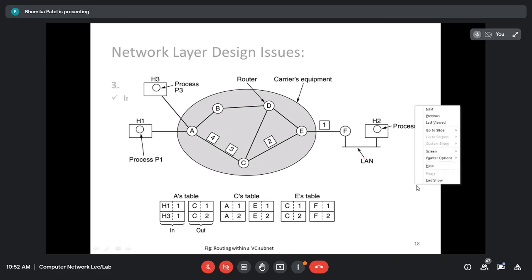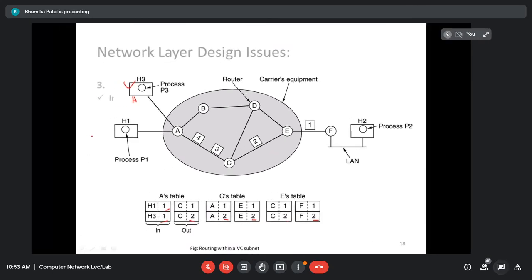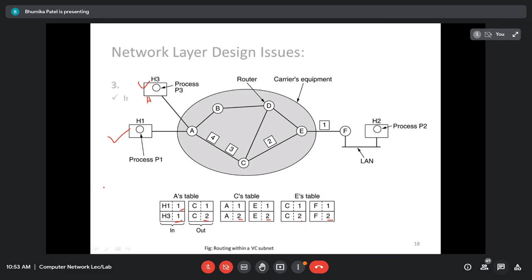So all the rest of your entries will be 2, right? Only for host 1 your entry is 1. Both choose A, C, E, F. For them the circuit number is 1 only. They don't know that the router is going to change the number, right? So for every host, obviously, the circuit identifier will be 1. For the router, it is going to change.